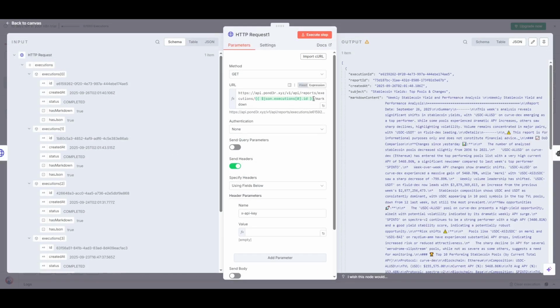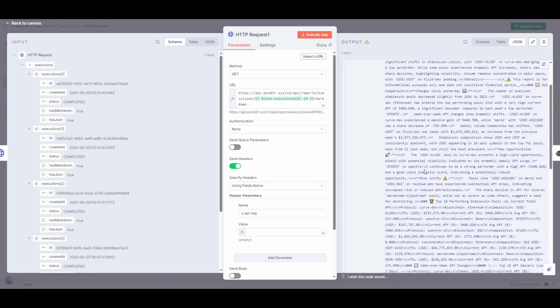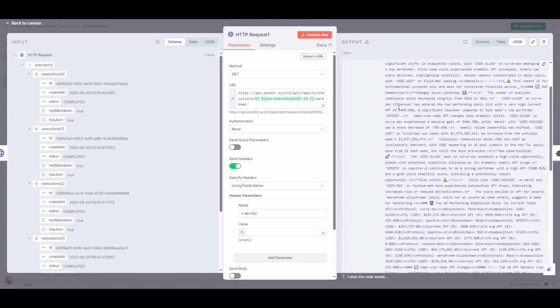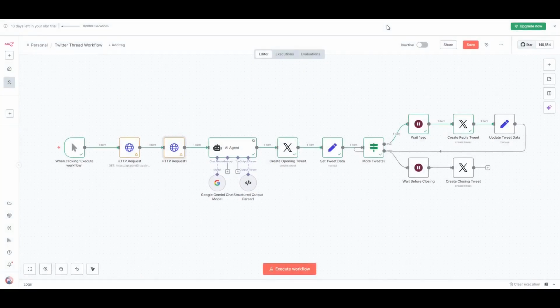In the next node, we get the ID from the last execution in that list. Then a second HTTP request uses that specific execution ID to pull the full report content in Markdown format. For both requests, I've added our API key in the headers for authentication.